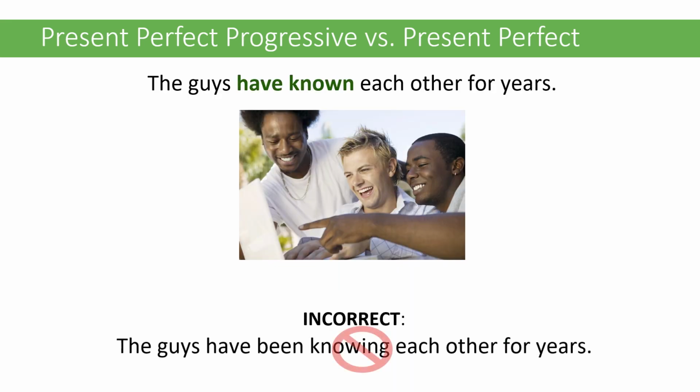Remember, do not use the present perfect progressive with non-action verbs. The guys have known each other for years. It's incorrect to say the guys have been knowing each other for years because know is a stative verb, or non-action verb, that is almost never used in the progressive. For your purposes, you should never use it in the progressive.